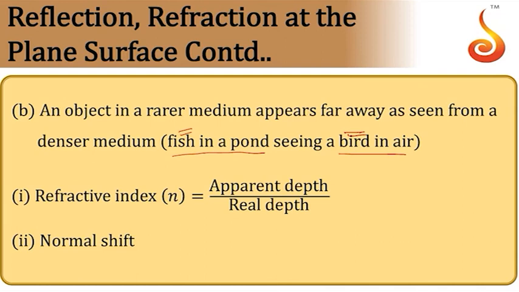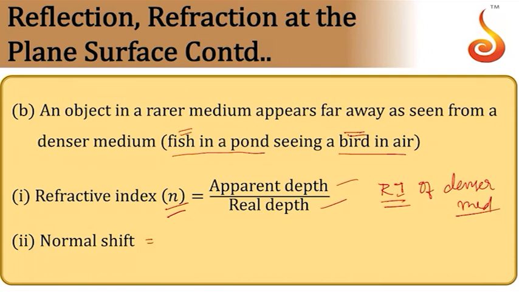In that case, the refractive index will be apparent depth by real depth, not real depth by apparent depth. In any case, you are always calculating the refractive index of the denser medium only, whether you use real depth by apparent depth or apparent depth by real depth.